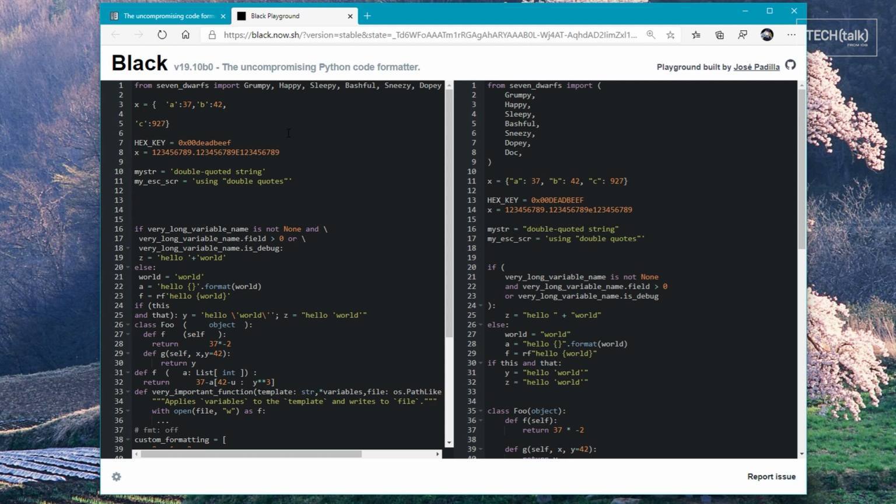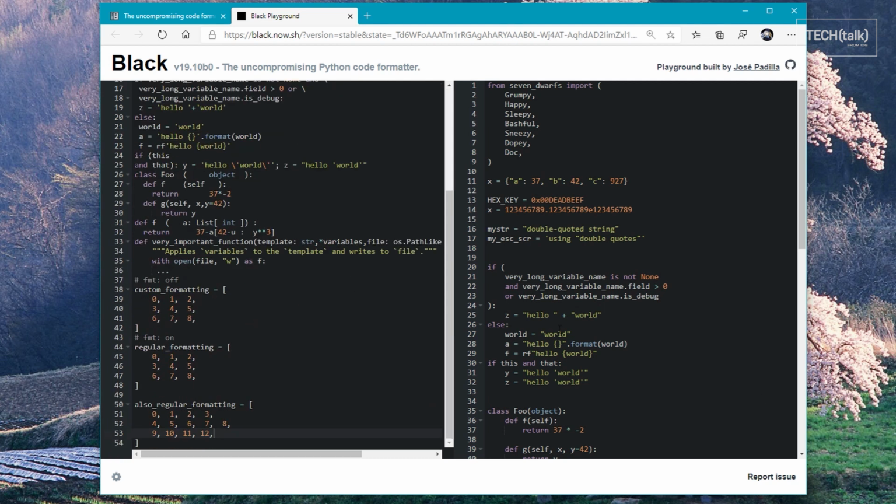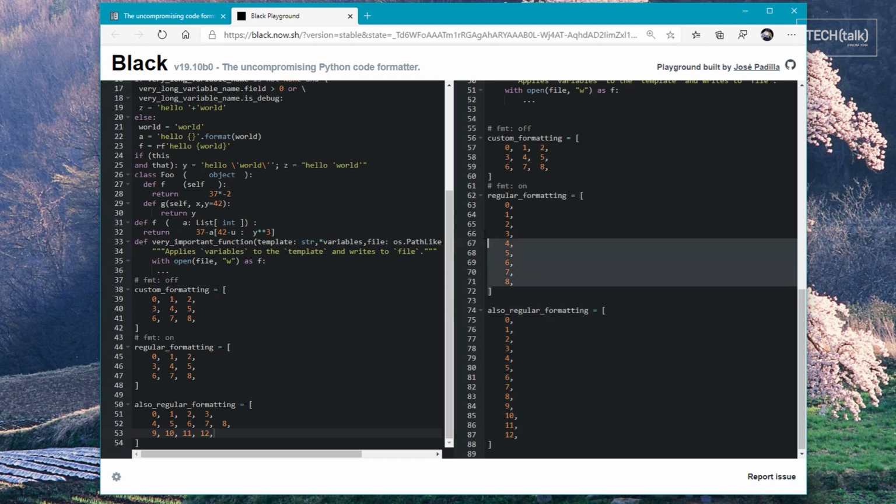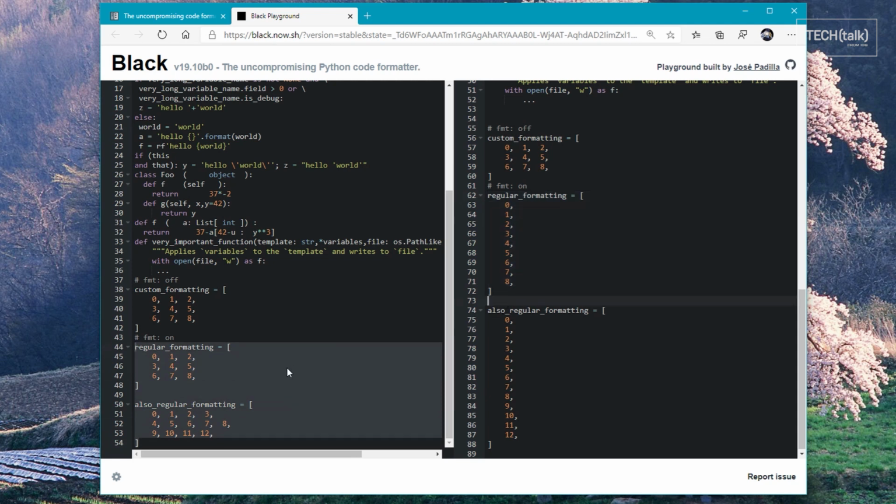If BLACK's approach sounds extreme, it's actually based on a few observations people have made about code bases over time. The first is consistency. If you see something formatted a certain way in one part of a code base, you expect to see it formatted the same way in another part, even if you're not actually conscious of the formatting. Python emphasizes readability, and so BLACK is a way to guarantee consistency of readability across a code base.